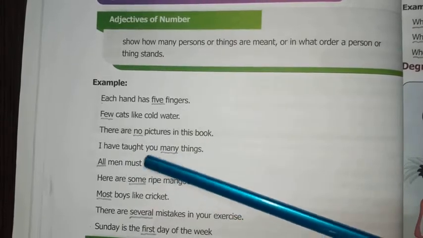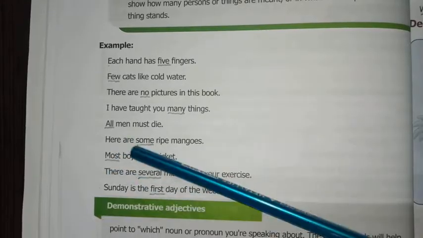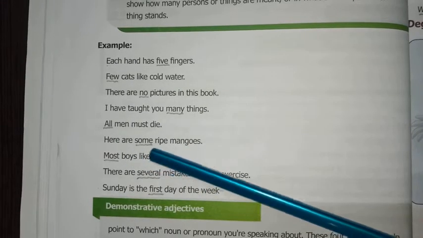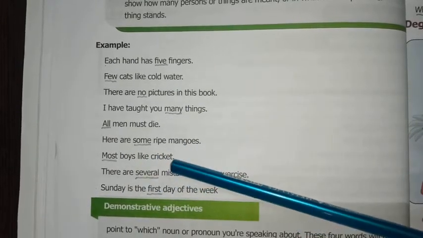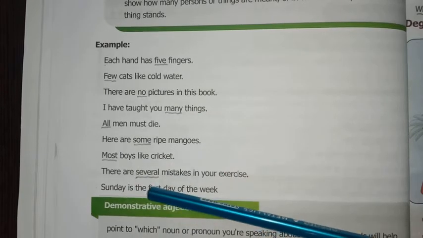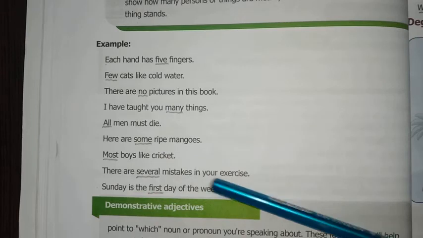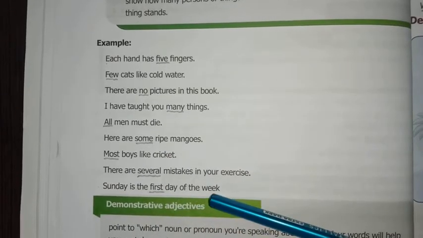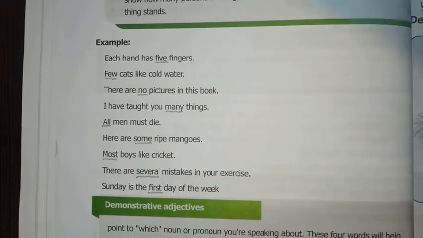I have taught you many things. All men must die. Here are some ripe mangoes. Most boys like cricket. There are several mistakes in your exercise. Sunday is the first day of the week. Yes, these are the adjectives of number.